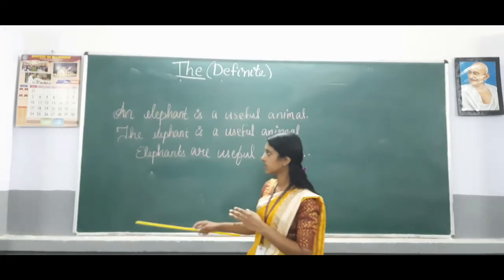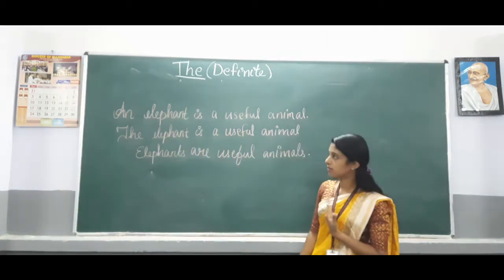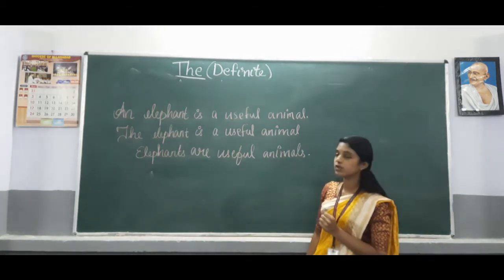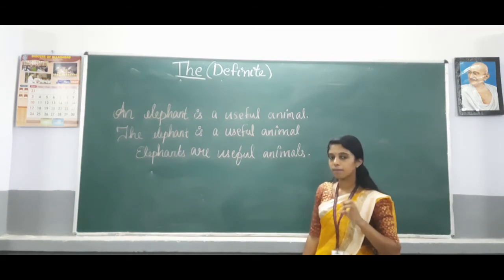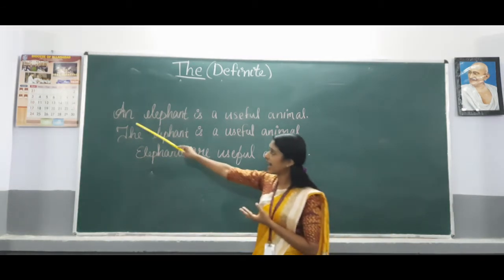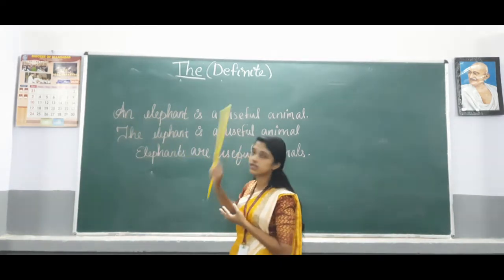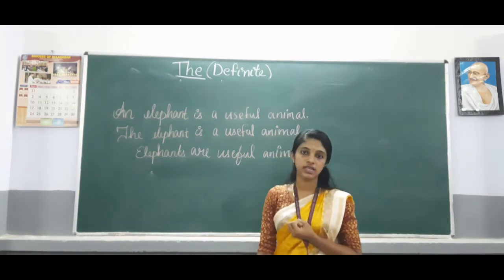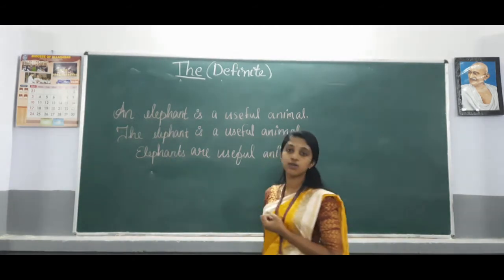Now one more thing is, okay, an elephant is a useful animal. The elephant is a useful animal. Elephants are useful animals. So sentences are almost same, but there is difference in meaning. The first one, an elephant. Okay, the indefinite article an plus noun form. So we know that we use indefinite articles in a general sense. So here it means each elephant is a useful animal.